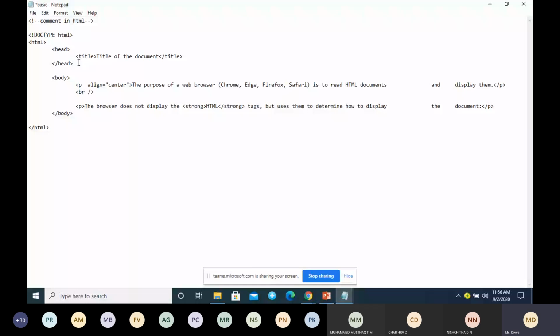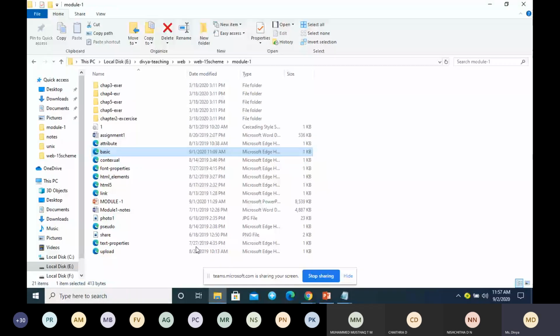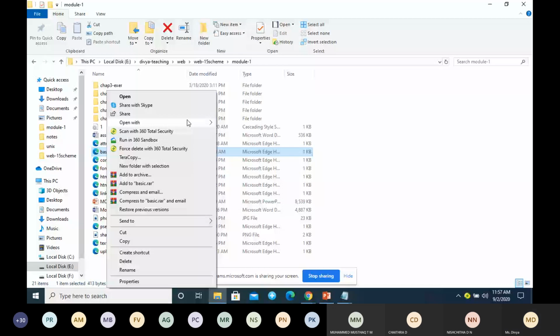Inside the head tag, in most documents we use a tag called the title tag. The title tag is meant for giving a title for your document. I'll just execute this. Just go to that file and right click. It can be opened with any browser. So this is what you can see here.